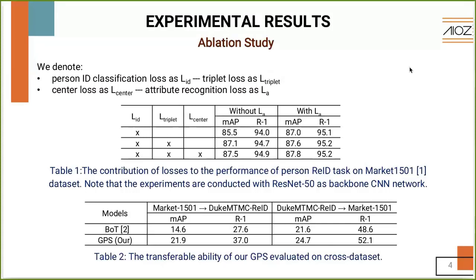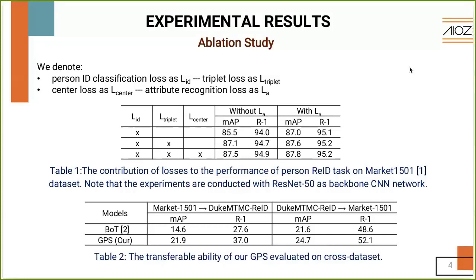First, we still achieve comparative results with other mask-guided and attribute-based methods by using only identification loss. Then the triplet loss also demonstrates its capability of improving the performance. The center loss also shows a slight impact on the performance.